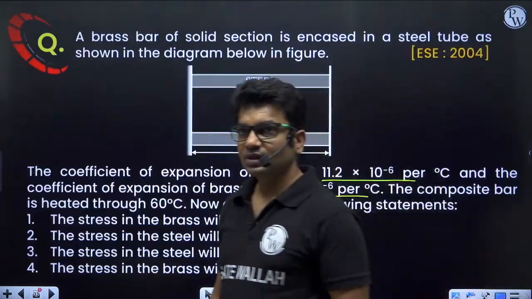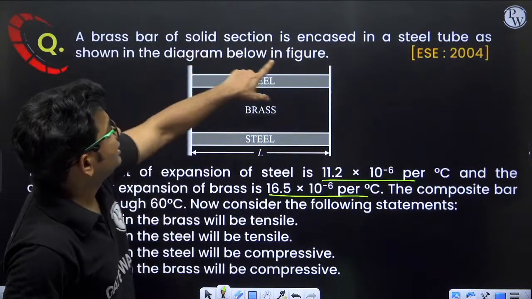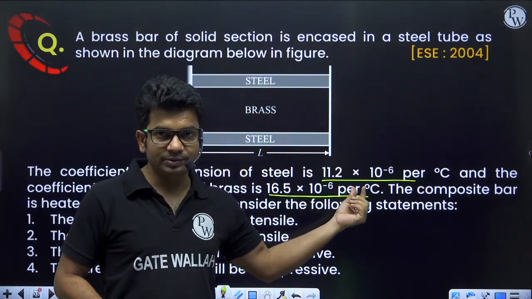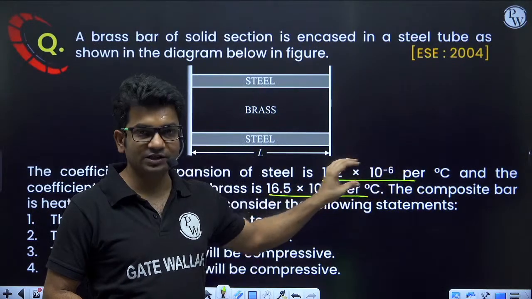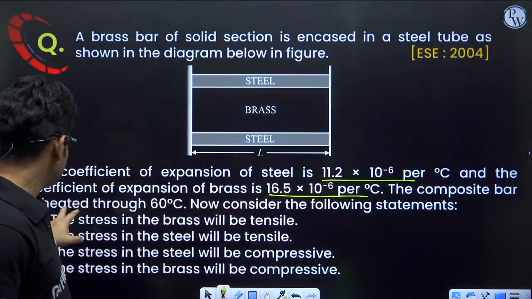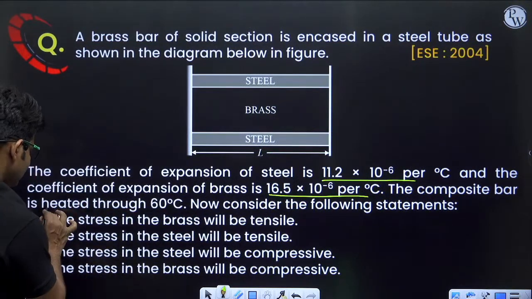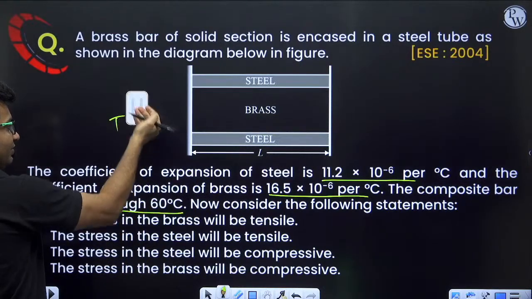Now here in this question, brass of solid section is encased in a steel tube, and the coefficient of thermal expansion of steel is less than that of brass. Now the composite bar is heated through 60 degrees Celsius. So the temperature is increasing. Which one will expand more?